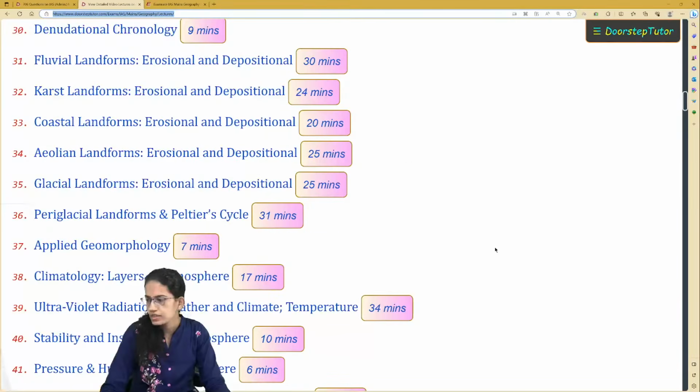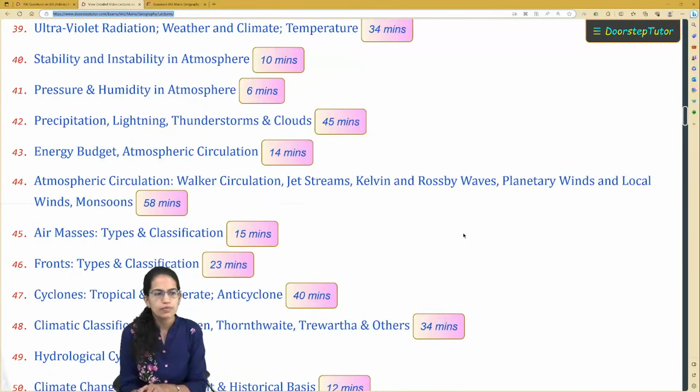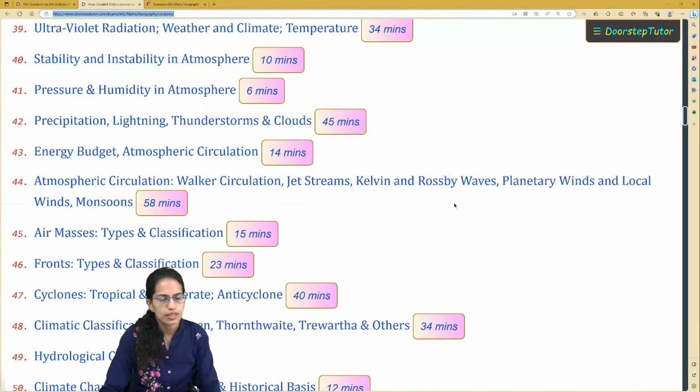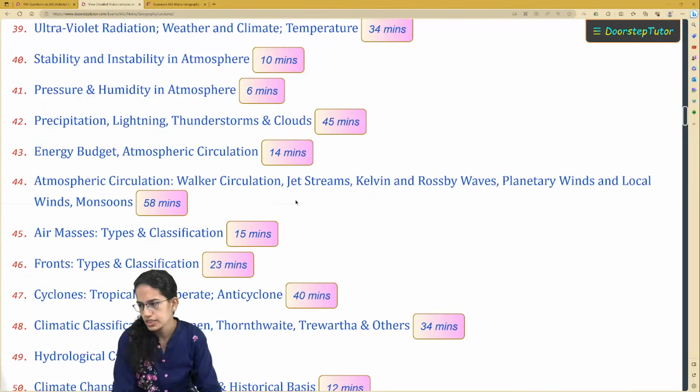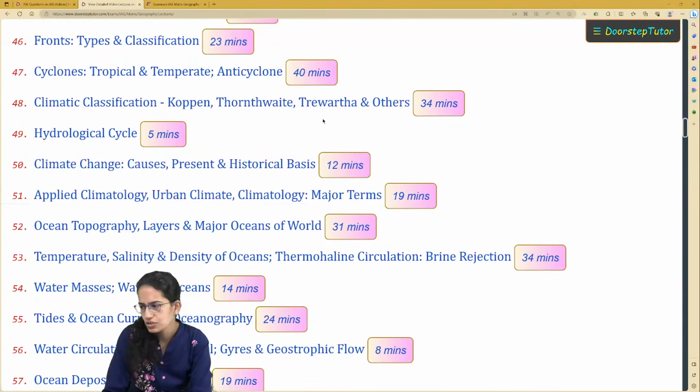Also, if we move on to the point where we were, the list of topics that you need to cover. Coming on to climatology, lecture 44 is extremely important. It talks about jet streams, Kelvin and Rossby waves. Again, if the paper is a little difficult and tricky and made for core geography students, this is a topic that you must cover: Kelvin waves, Rossby waves, the formations because of Kelvin and Rossby waves. Then fronts and types of fronts, another important topic, conventionally asked, right? Climate classification, you all know, has been a very standard topic, so I won't go into that.